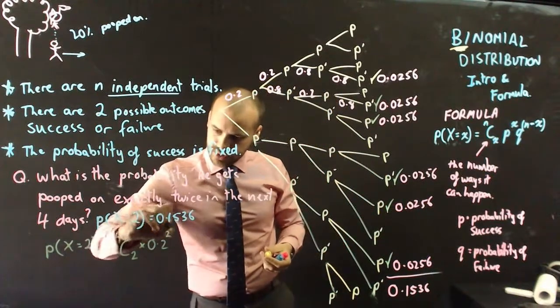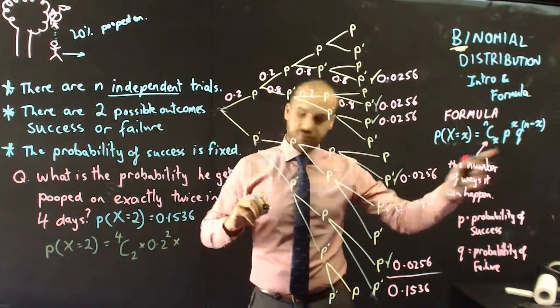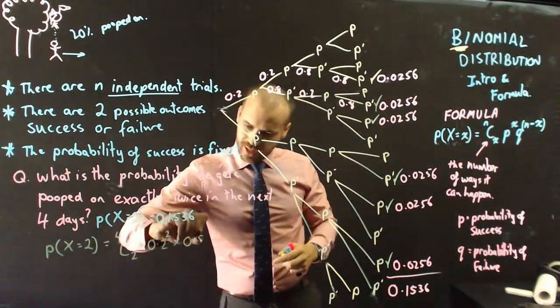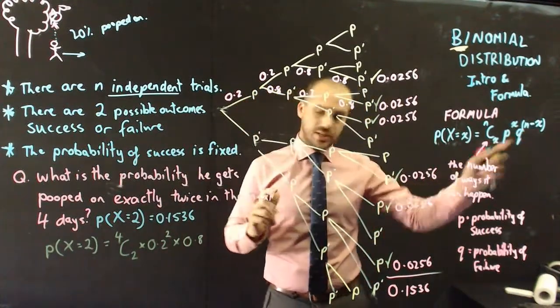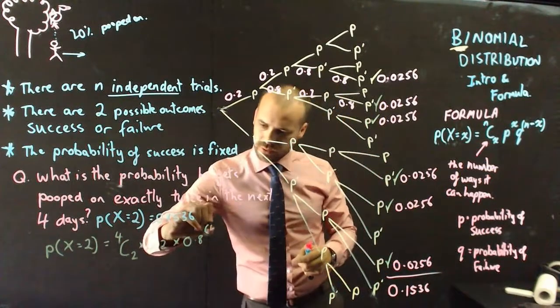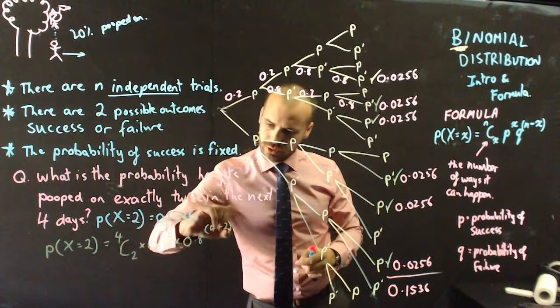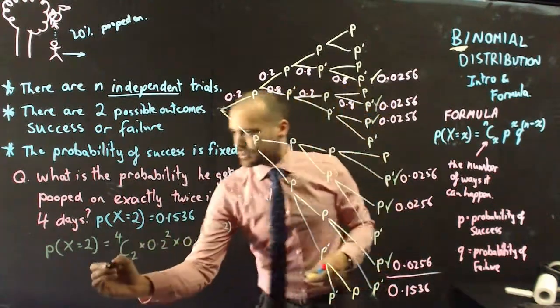I want 2 successes, times q, the probability of failure, 0.8, to the power of n minus x, to the power of the number of trials, 4 minus 2. Okay, that's the formula.